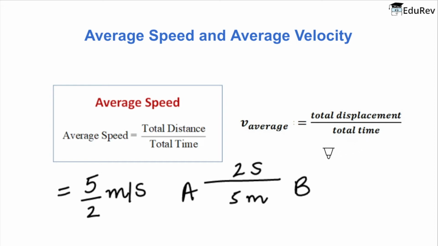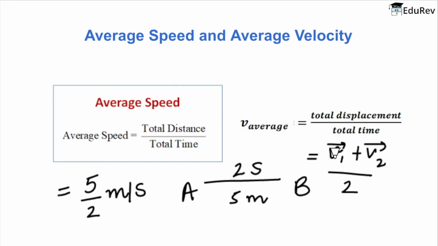There is also another formula for the average velocity. Say the body travels with the velocity v1 for a certain period of time and a velocity v2 for another period of time. Then if you take the average of these two, that is the sum of both divided by the number, that is 2, you can also calculate this as average velocity.